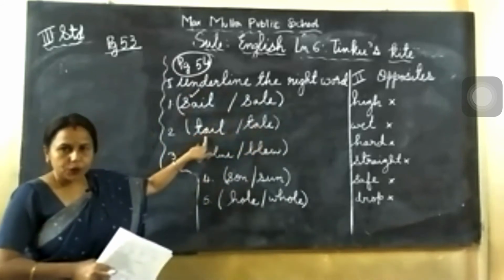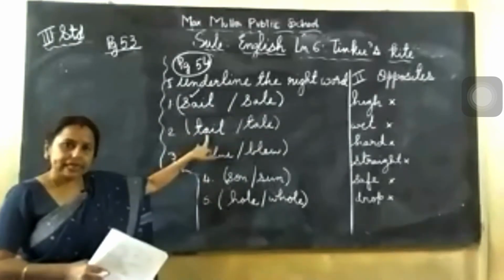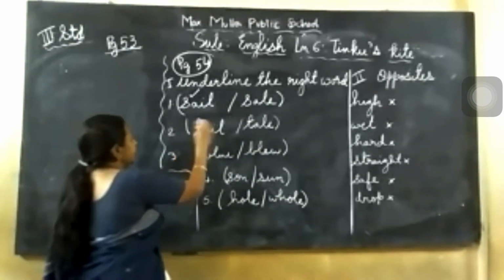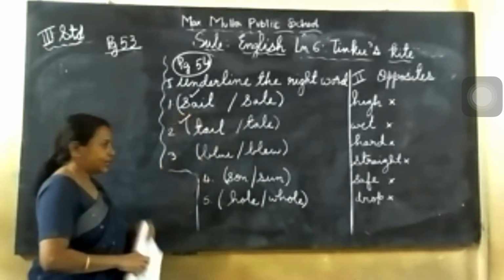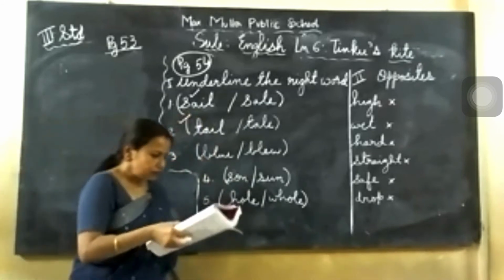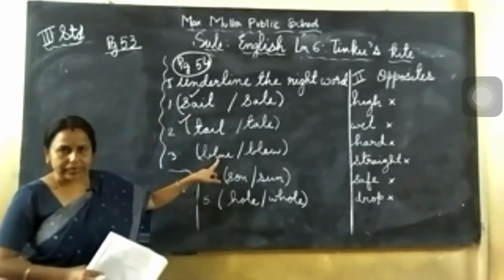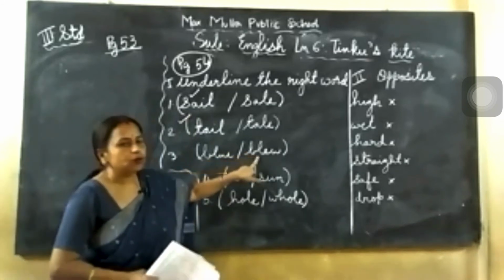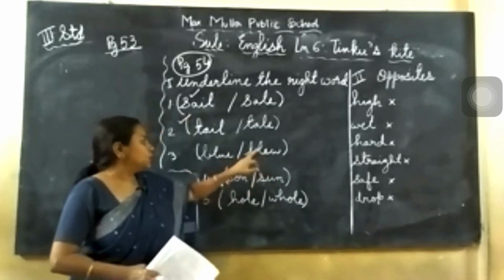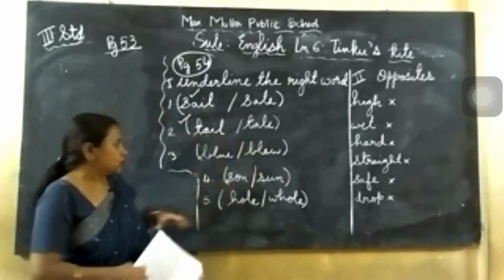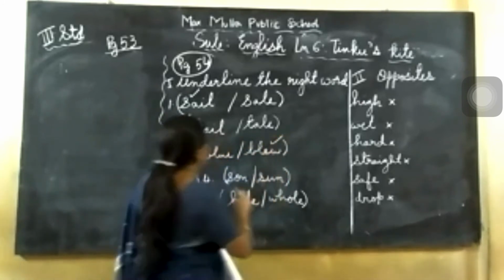So this is appropriate. Animal will be having a tail. TAIL, tail. This one you tick. Number 3, what is it? The wind. Now see here, blue is one color name. This is blue, means blow, past tense is blew. So wind is related to blew. So this one you put tick, not this.